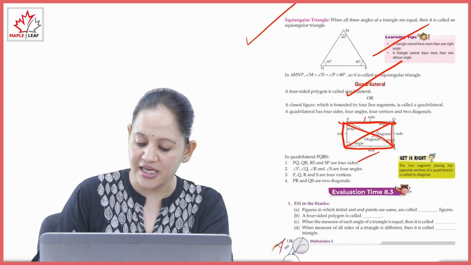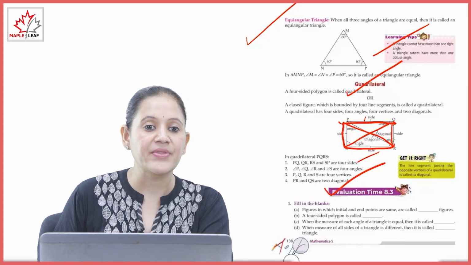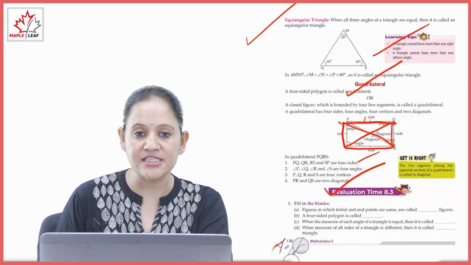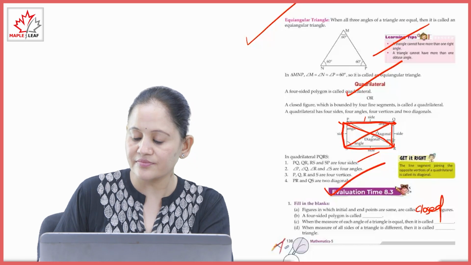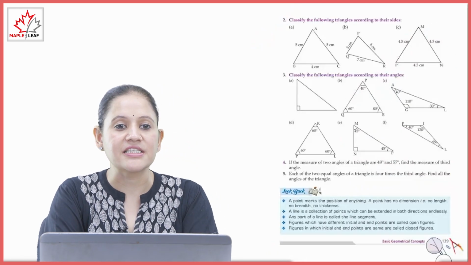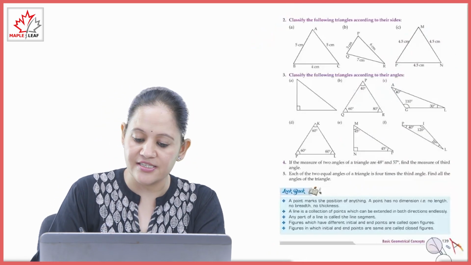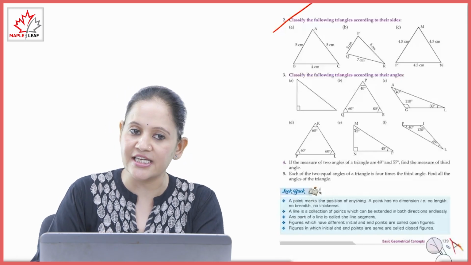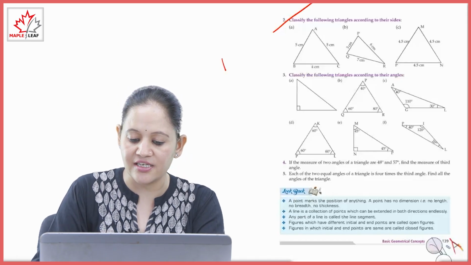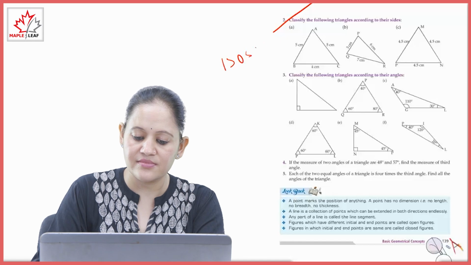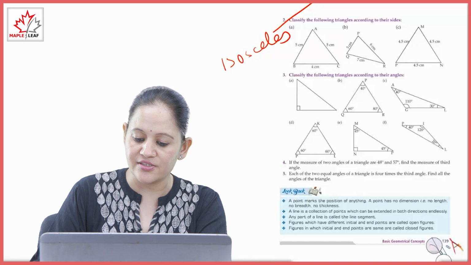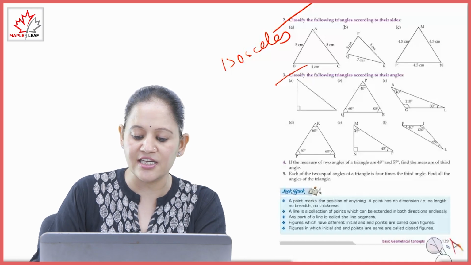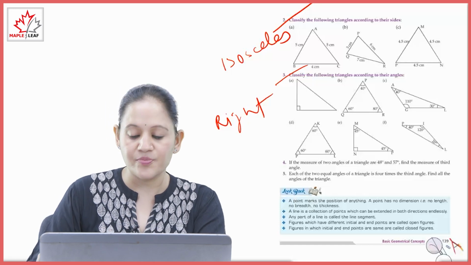Next is Evaluation Time 8.3. Fill in the box: a figure in which the initial and end points are the same is called a closed figure. Next, classify the following triangle according to its sides. Here two sides are equal, so it is an isosceles triangle. Next, classify the following triangle according to its angles. Here you can see one angle is a right angle, so it is a right angle triangle. Clear? So practice all the questions.